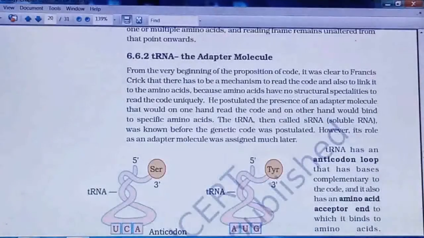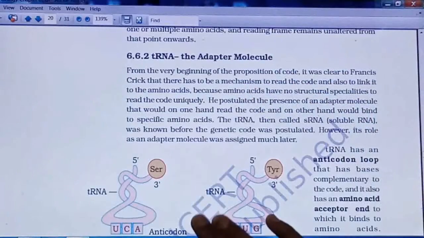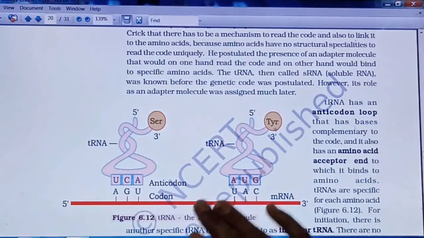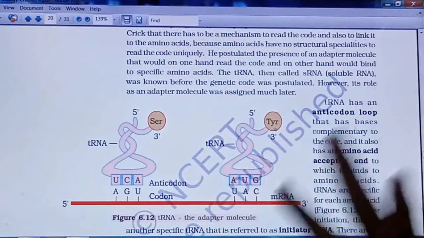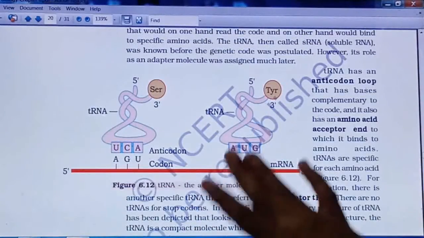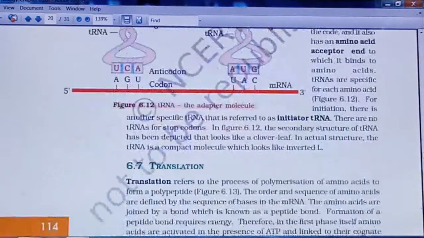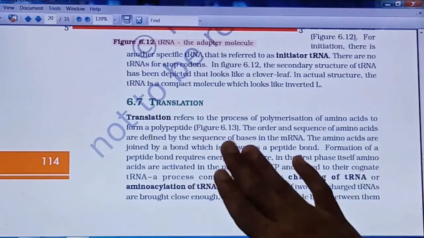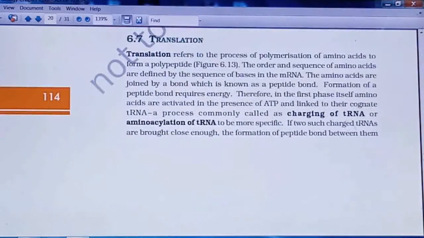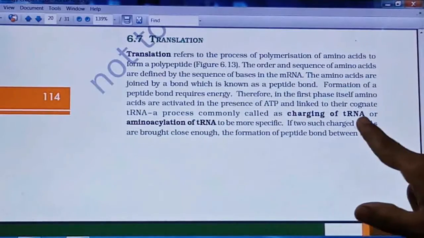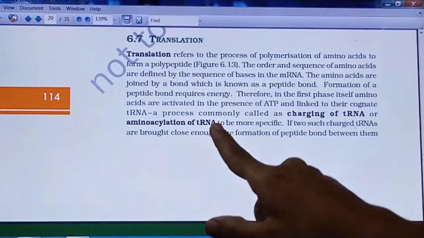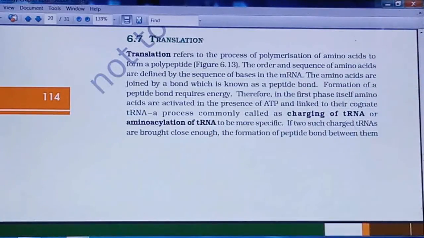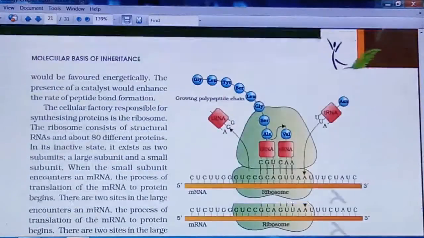With this example you can explain the frame shift mutation. Then tRNA, the adapter molecule. Many times a question is asked on the structure of tRNA. You have to prepare this structure for 3 marks, with the anticodon and the loops. Then translation, right? In the central dogma this is the last portion. In translation, what is meant by charging of tRNA or aminoacylation of tRNA? This will be asked for 1 mark as a definition, or as a process.